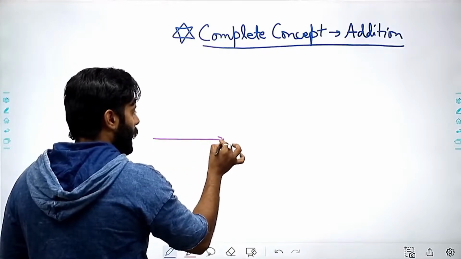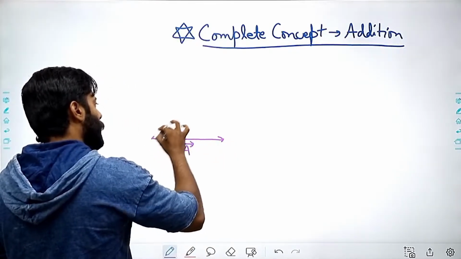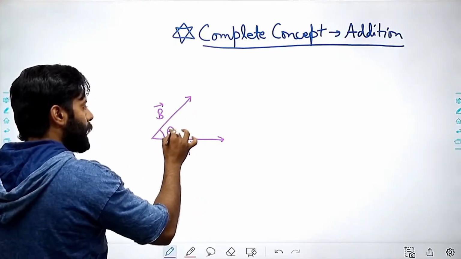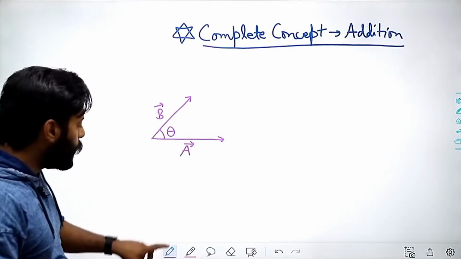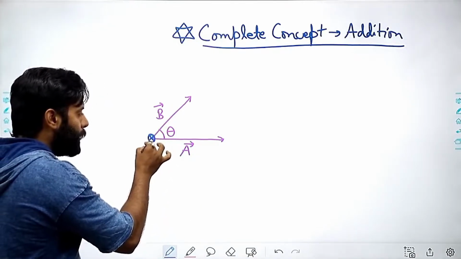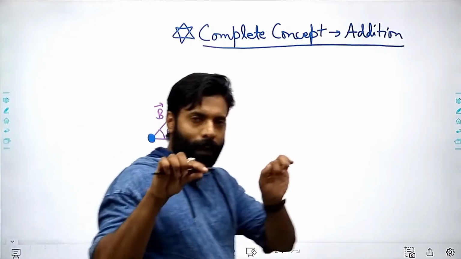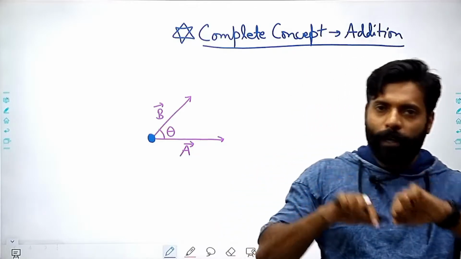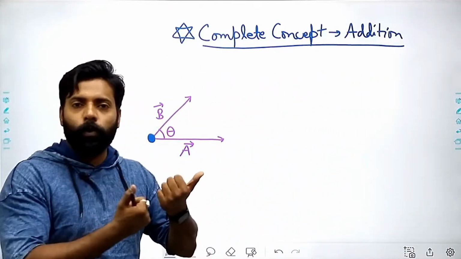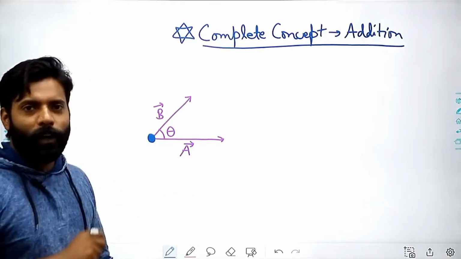So imagine that you are having an A vector here and a B vector here, and this is the angle between A and B. Whenever you have to find out the angle between two vectors, you have to keep these tails at the same point, and these vectors must be pointing outward. Only then you can find out the angle. This is the only criteria which you need to follow.